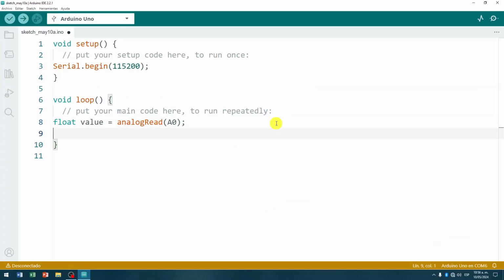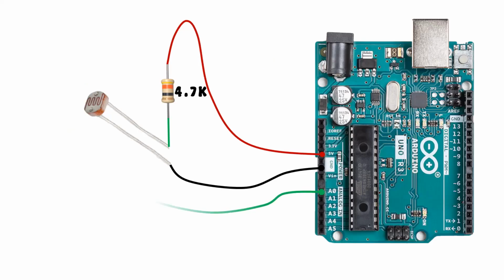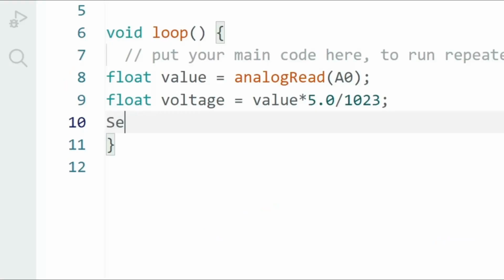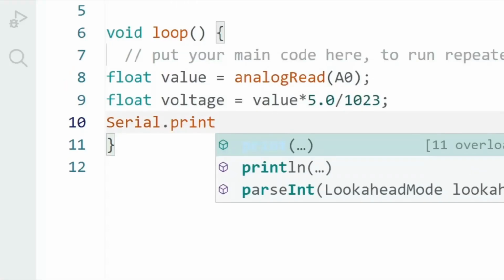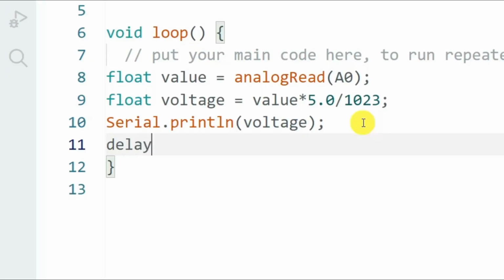Then we scale this value variable, in a new floating numerical format range, between 0.00 and 5.00, and store it in a new variable named voltage, evidently representing the magnitude of the physical electrical voltage on pin A0, with respect to ground or GND. We transmit this variable voltage, through the serial interface of the Uno board, to later display it on the computer. And we leave a delay of 100 milliseconds to improve the visual appreciation of the instantaneous variation of the voltage variable.